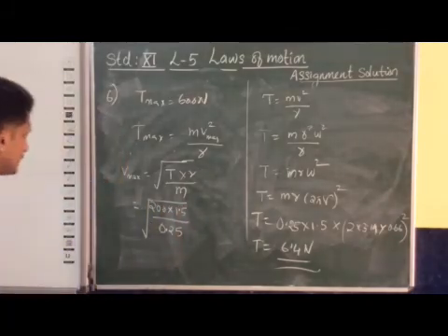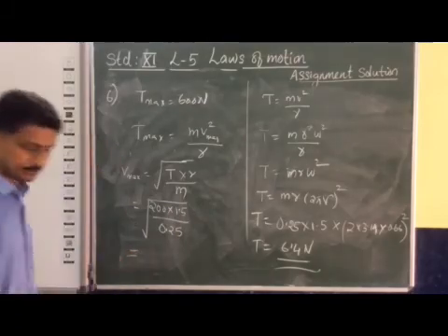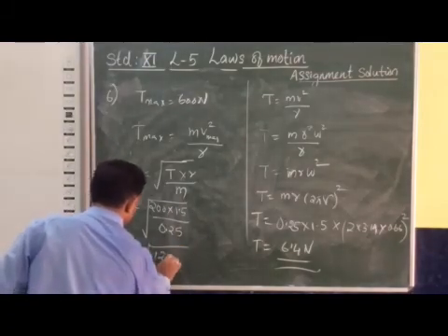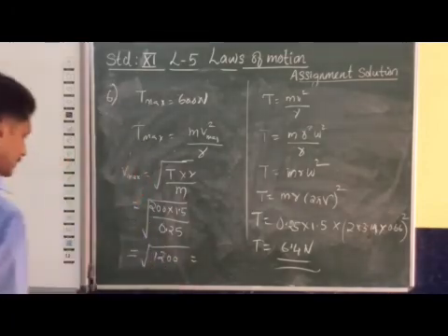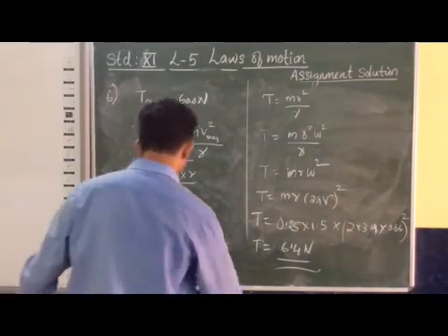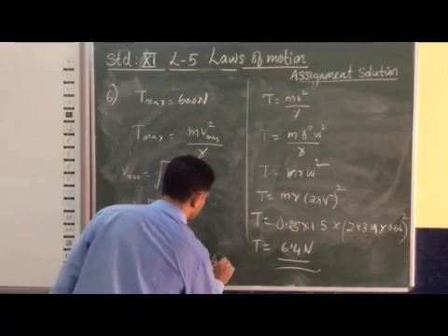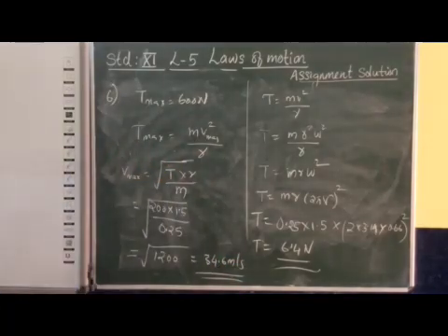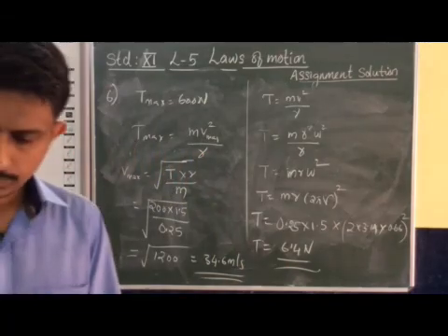So you can simplify this and find the value of the maximum velocity. You will get this as under root of 1200, which is 34.6 meter per second. So this way you can find the value of the maximum speed.